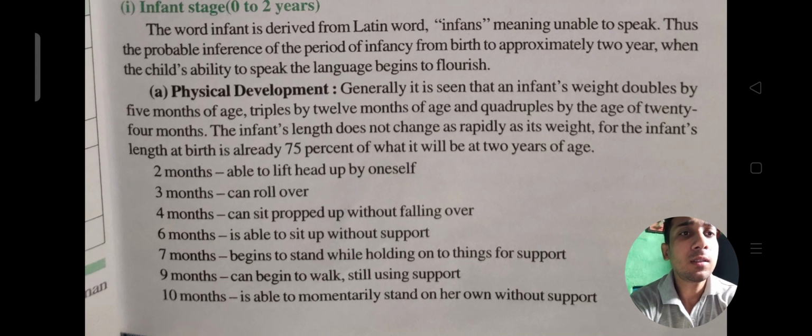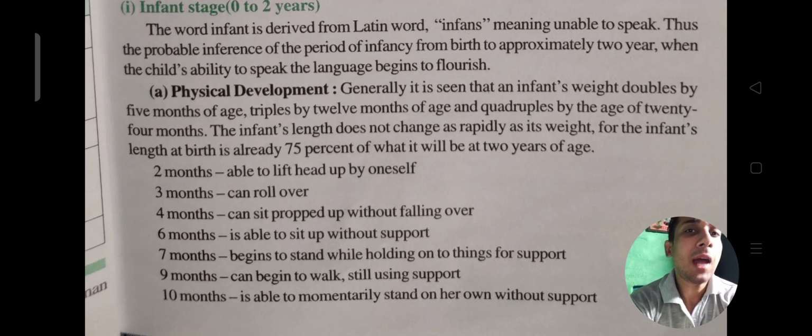Generally it is seen that an infant's weight doubles by 5 months of age, triples by 12 months of age, and quadruples by the age of 24 months. The infant's length does not change as rapidly as its weight, for the infant's length at birth is already 75% of what it will be at 2 years of age.